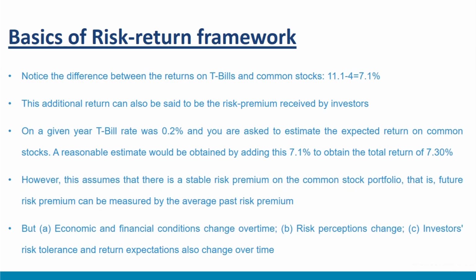Notice the difference between the returns on treasury bills and common stocks. This additional return of 11.1 minus 4%, equal to 7.1%, can also be said to be the risk premium received by investors. That is, additional returns for bearing the risk associated with their investment in stocks. For example, in a given year, the treasury bill rate was 0.2% and you are asked to estimate the expected return on common stocks. A reasonable estimate would be obtained by adding this 7.1% to obtain the total return of 7.3%.